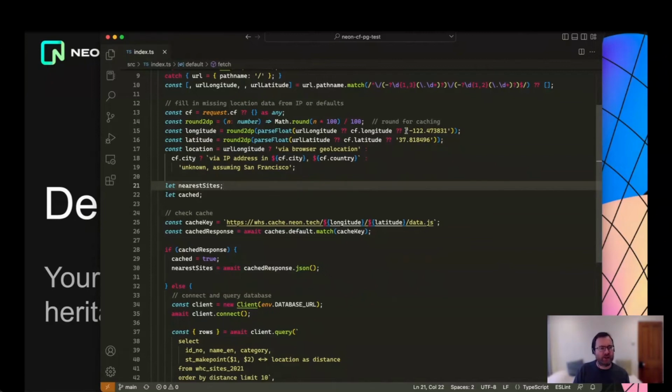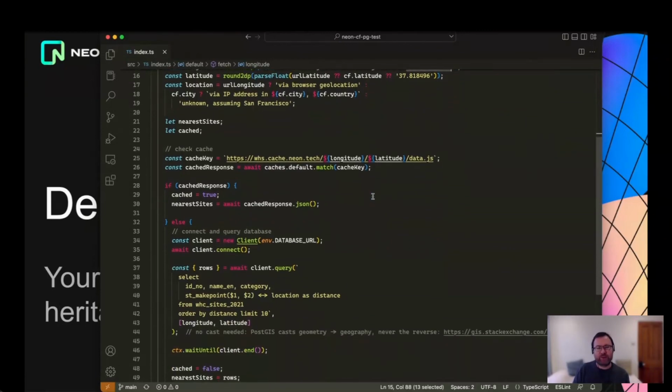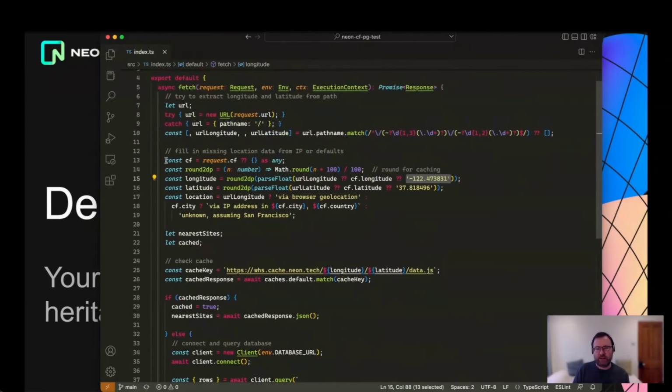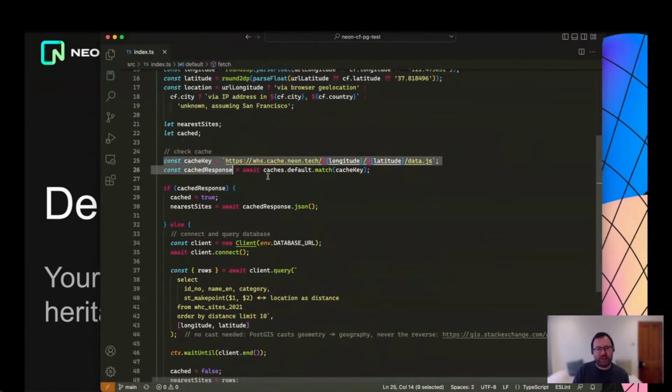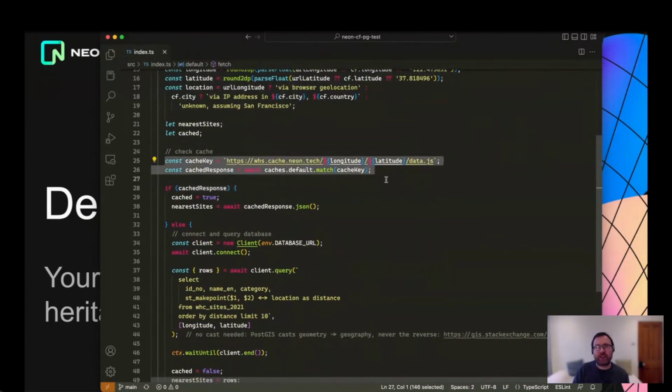And even if neither of those are available, then we fall back on this San Francisco longitude and latitude. So we start by taking longitude and latitude from somewhere. Then we check if we've ever cached these results, so that we wouldn't even need to hit the database. And we round the longitude and latitude to about 2 decimal places. So that gives us your location to within about 1 kilometer.